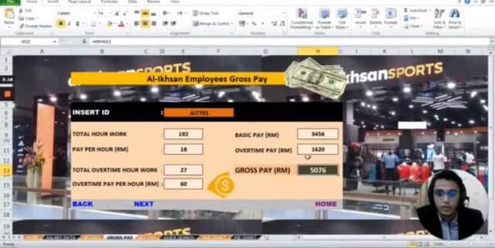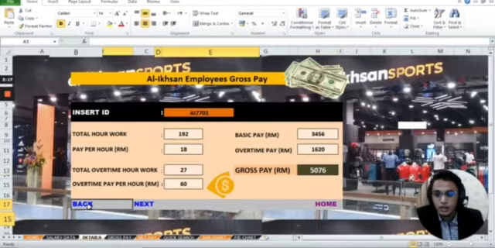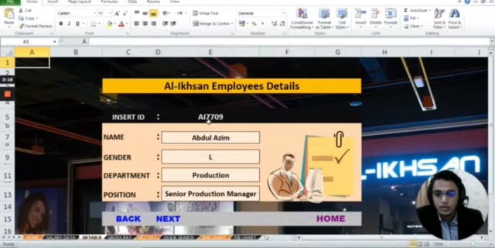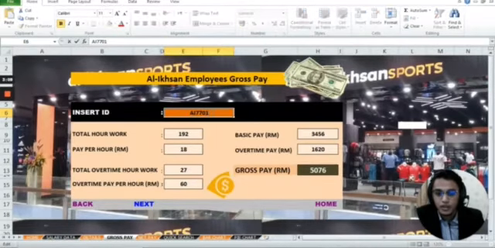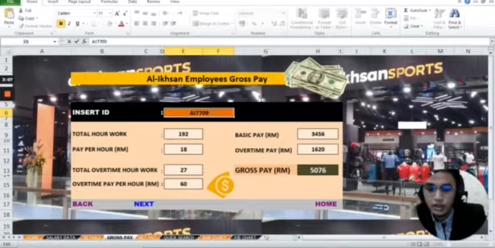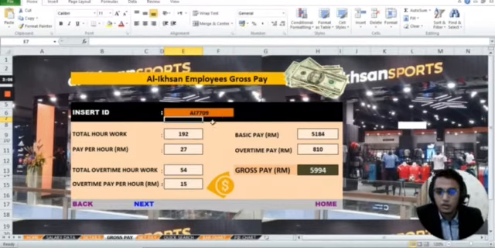And then the gross pay, which is H9 plus H11, the sum of the basic pay and the overtime pay. So we try, for Abdul Aziz, AI7709. Okay, AI7709.